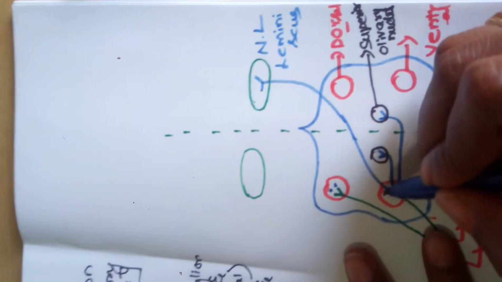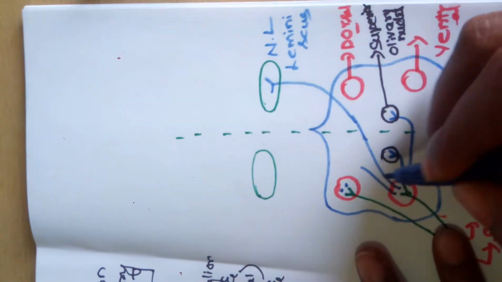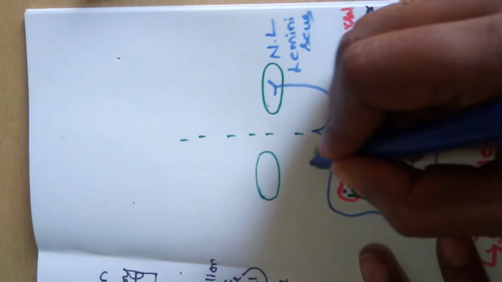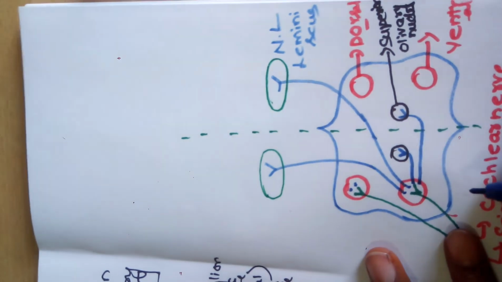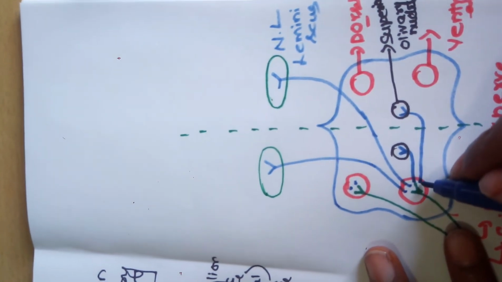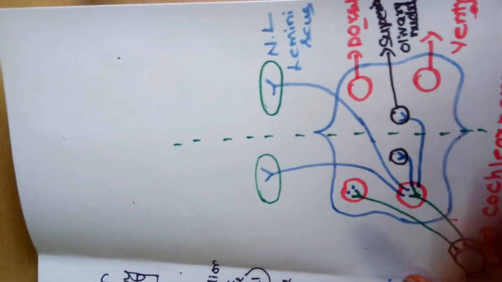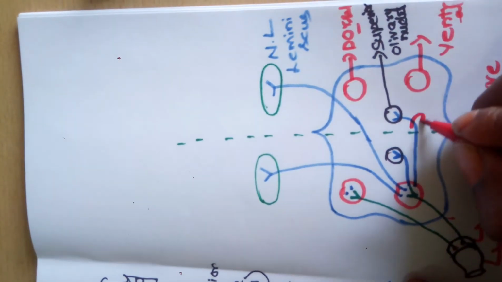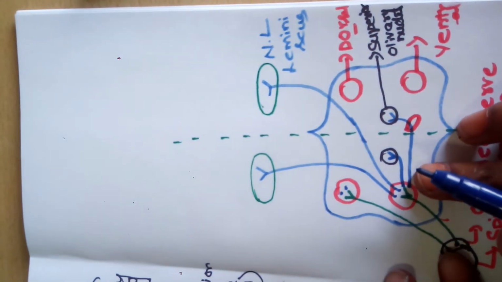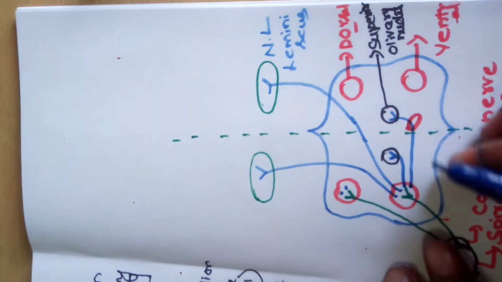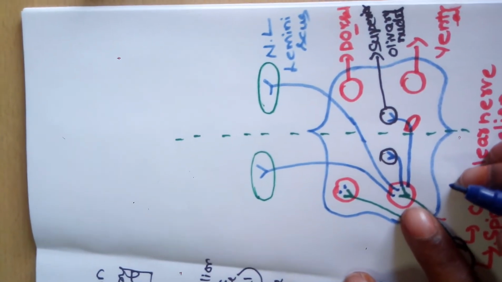Next, fourth set of fibers arises from the ventral nuclei of the same side and reaches to nucleus of lateral lemniscus of the same side. And one more thing, this first set of fibers, while crossing this midline, forms the trapezoid body. This is about origin and termination of the four sets of fibers of the second order neurons.